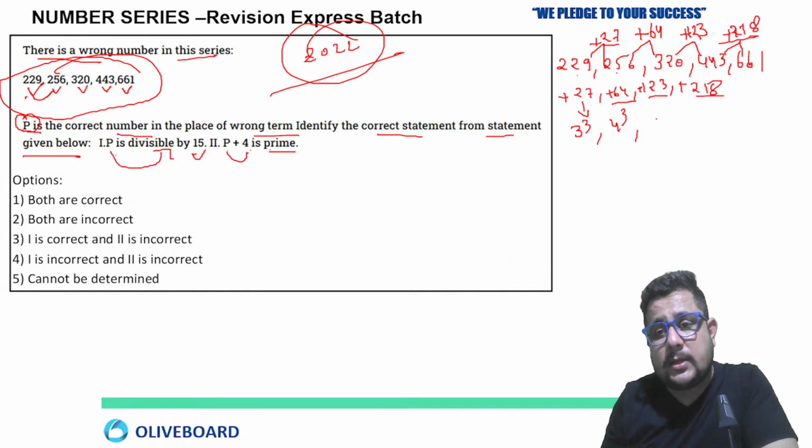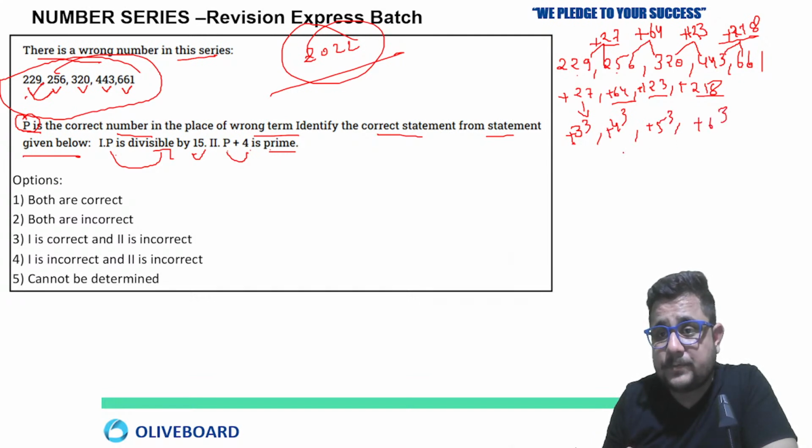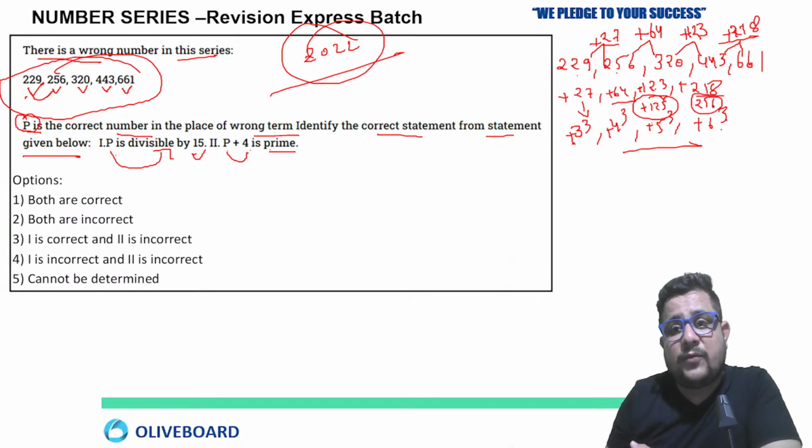For 123 and 218, if we see the pattern of plus 3 cube, plus 4 cube, then next must be plus 5 cube and plus 6 cube. But 123 is not the cube of 5; cube of 5 is 125, and cube of 6 is 216. Both numbers are near 5 cube and 6 cube.